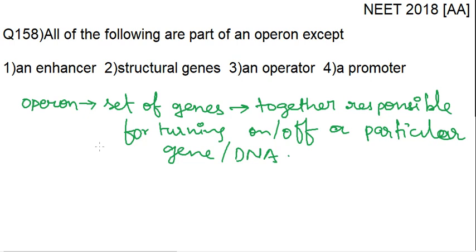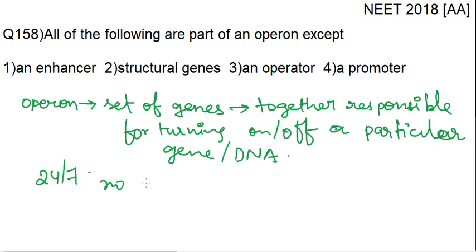In every cell, you have the whole information, right? The information regarding each and every protein. So, in our body, is every protein produced 24/7? No, right?